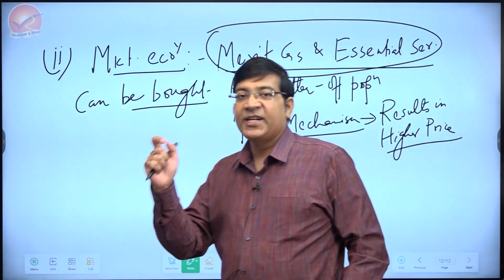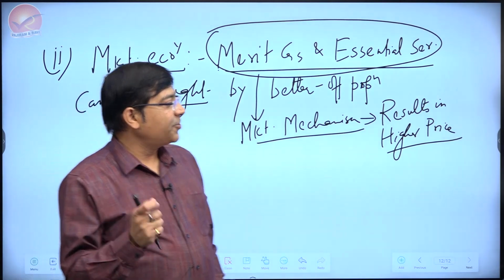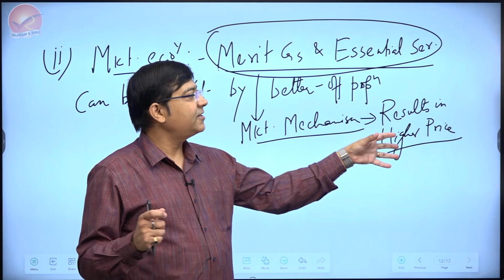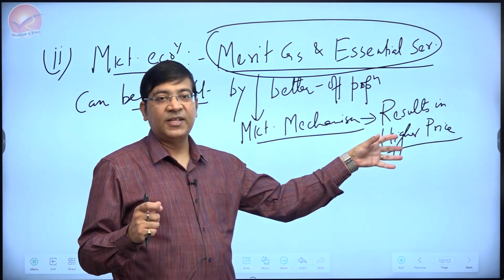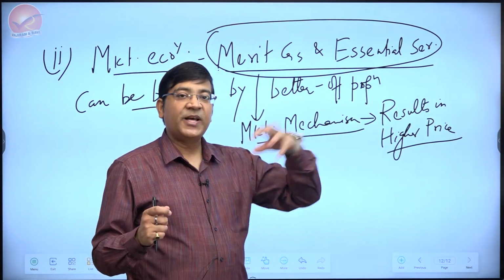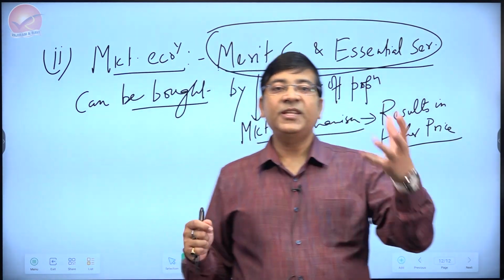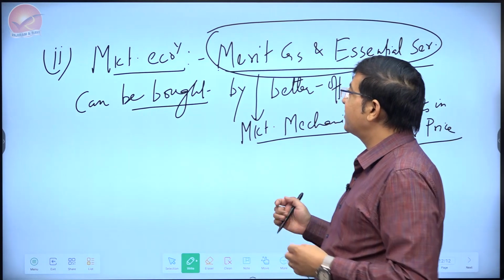So if it is only market mechanism, a big proportion of the population may not be able to afford these essential services or merit goods at a relatively higher price. Therefore, market economy is not essentially leading to inclusive growth.